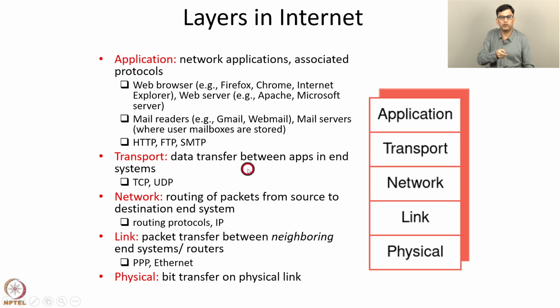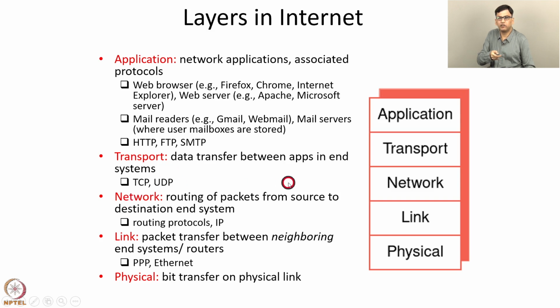Popular transport layer protocols in the internet are TCP and UDP. TCP is transmission control protocol and UDP is user datagram protocol. A transport layer protocol may perform functions other than multiplexing and demultiplexing. For example, TCP performs reliable data transfer as well as congestion control. UDP performs only multiplexing and demultiplexing.